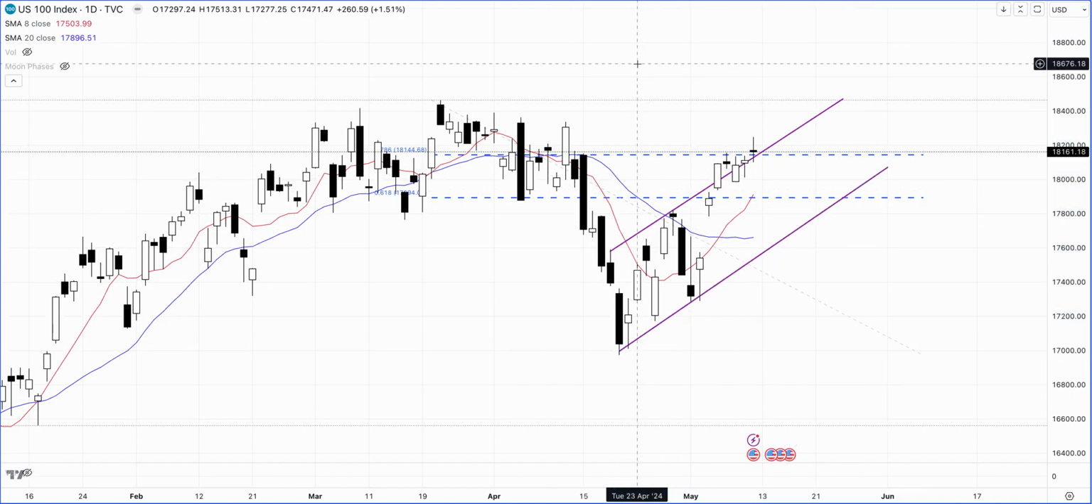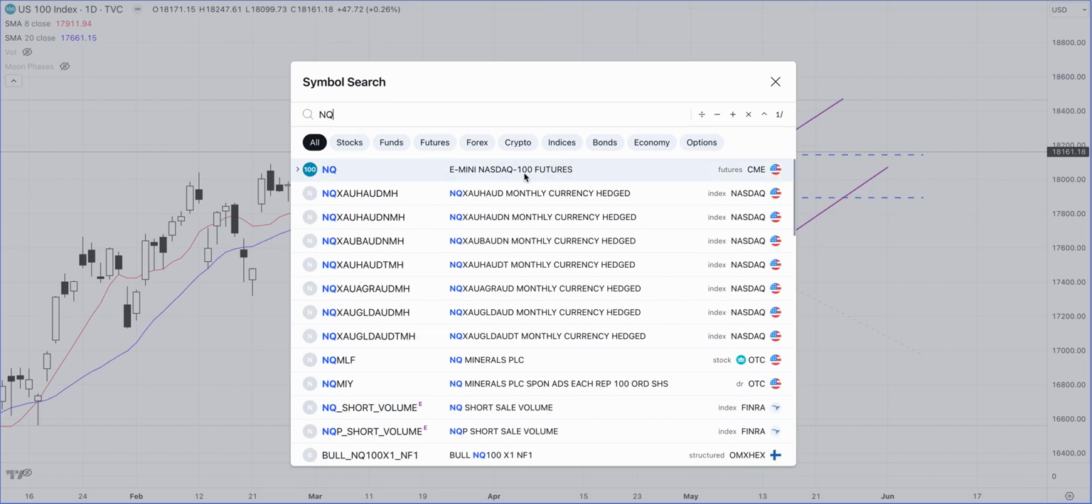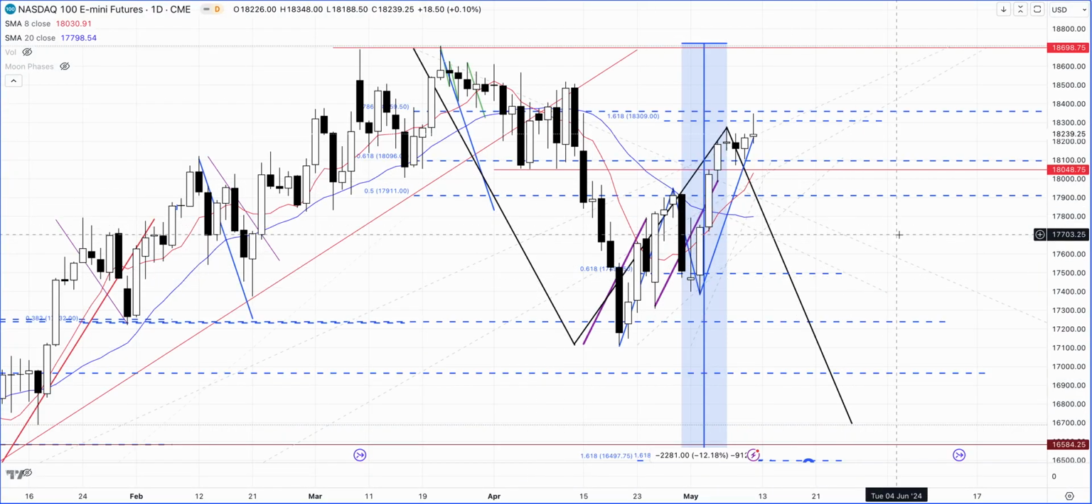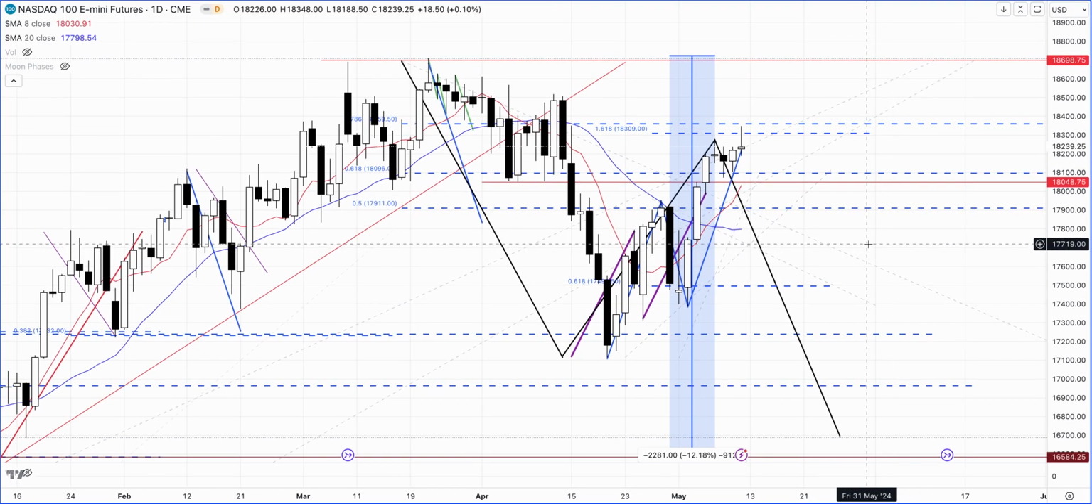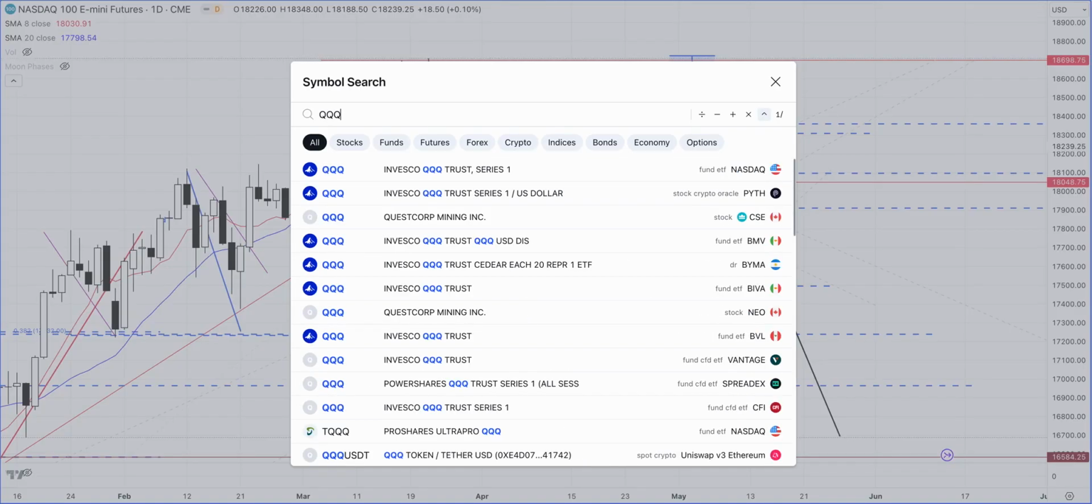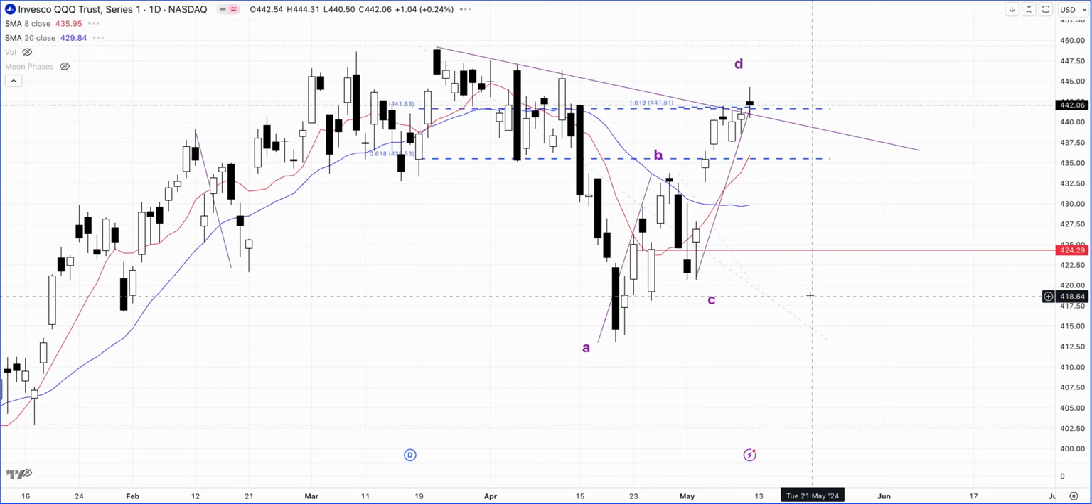And if we just go back to the futures, this market also went right to the 78.6% retracement. So we have S&P 500 E-mini futures, we have the NASDAQ futures going right there, but the cash market's going a little bit above. And if we were to look at the QQQ, it is also right at the